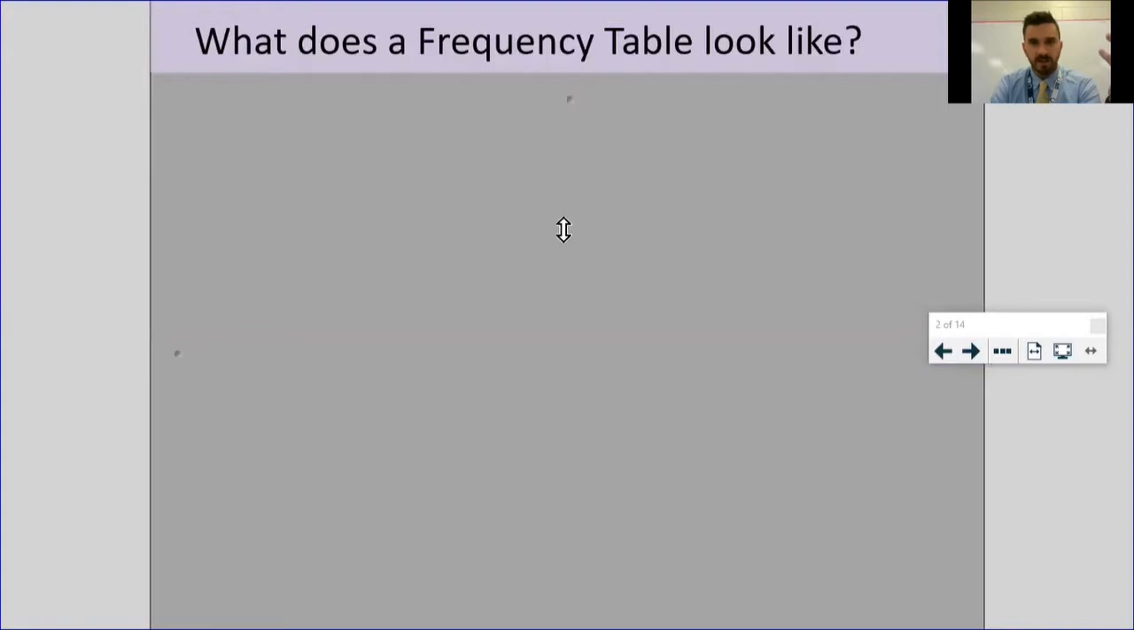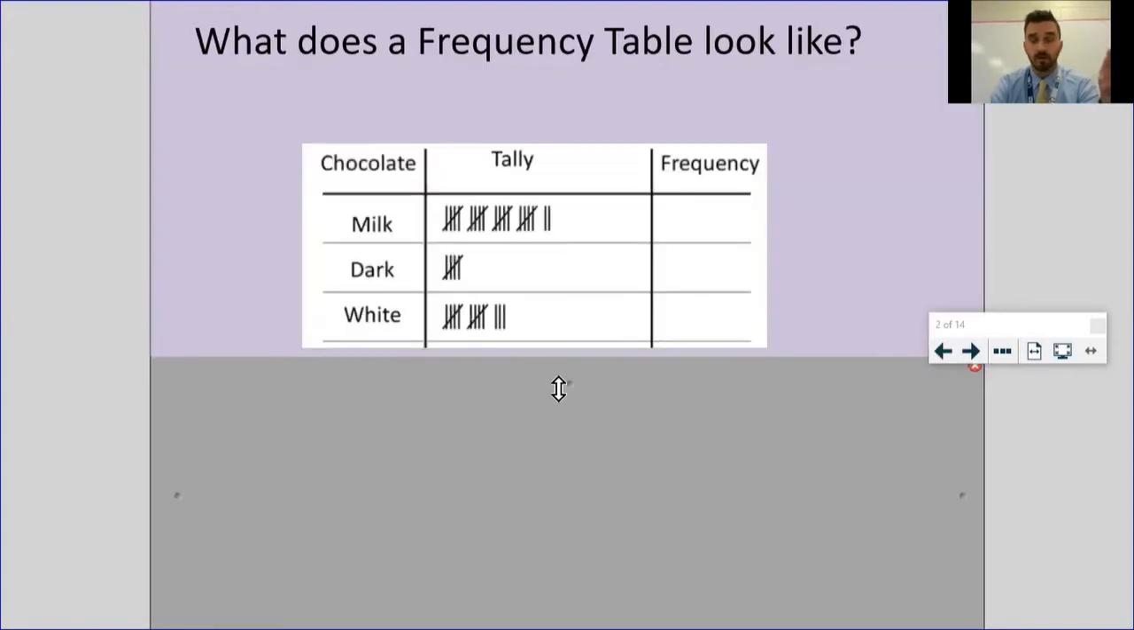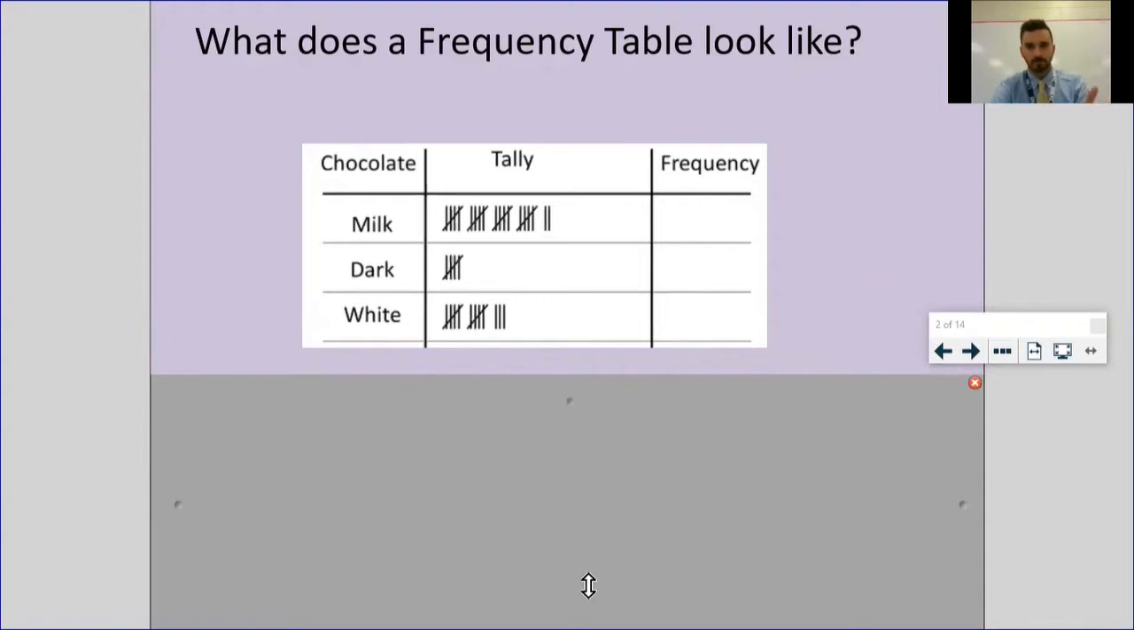Well, you just saw those in Fantastic Five. It looks like a tally chart, right? This is the same frequency table that you saw in Fantastic Five. It's measuring people's favorite type of chocolate between milk, dark, and white.